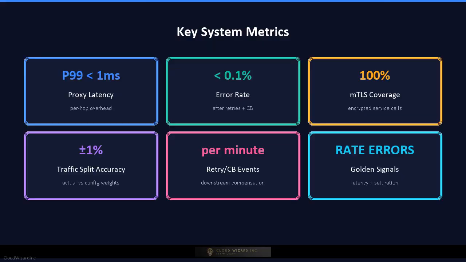The key metrics to memorize: data plane latency, usually measured as P50, P95, and P99 request latency introduced by the sidecar proxy.